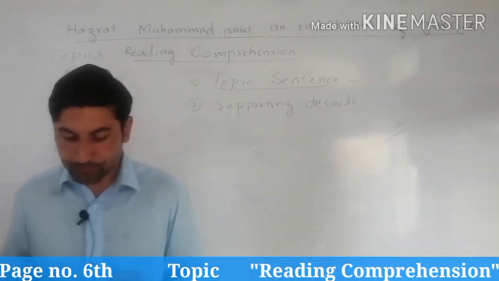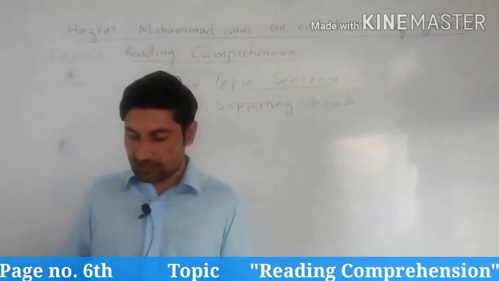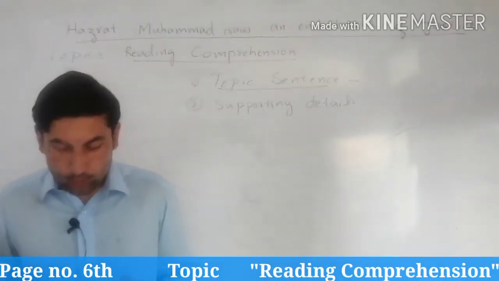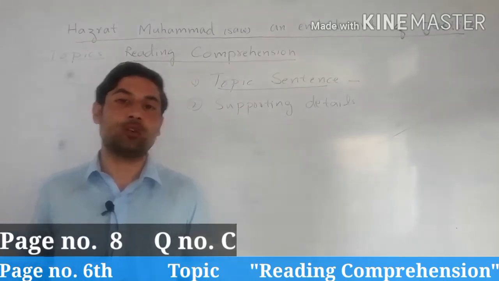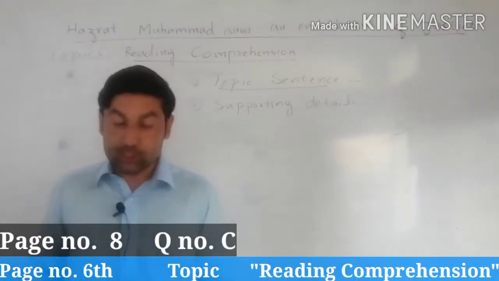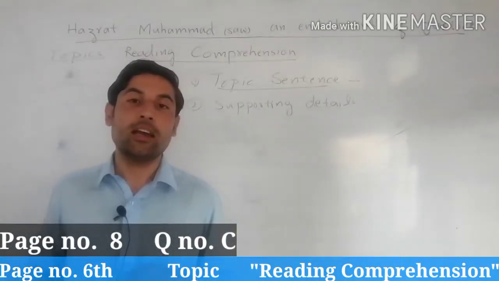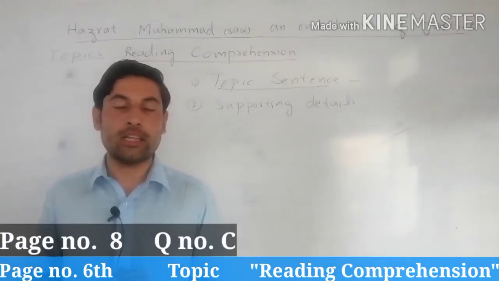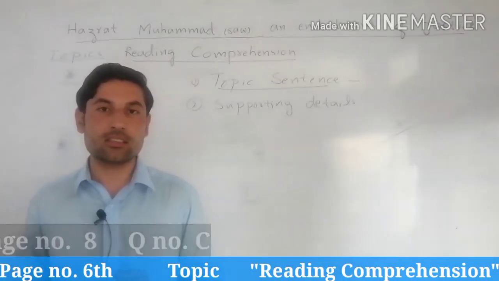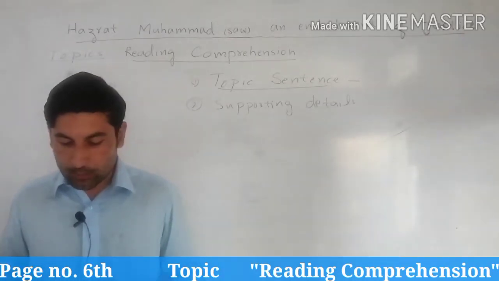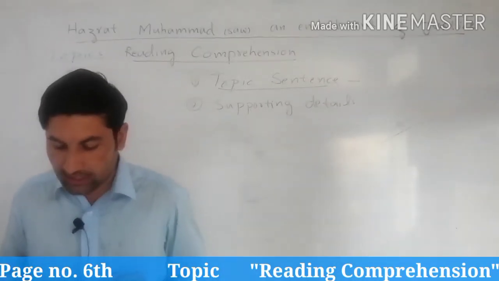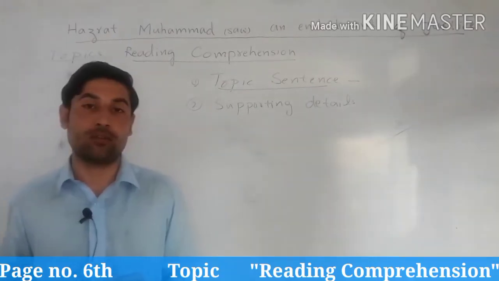Now go ahead. Question number C. Look at page number 8. Question number C, answer the following questions. These are short questions based on the text. You have already read the text, the lesson. Now these are the questions. Question number one: how can people achieve perfection in the moral, spiritual and social areas of life?